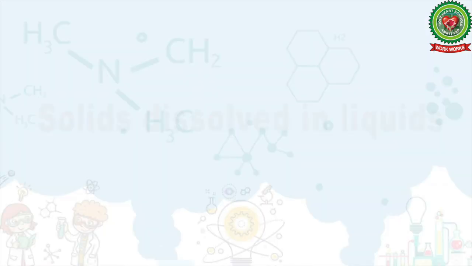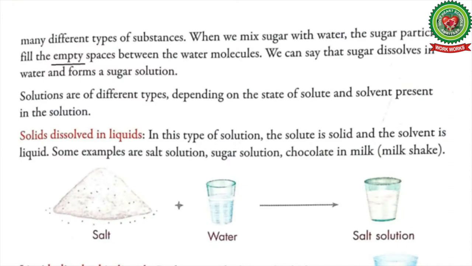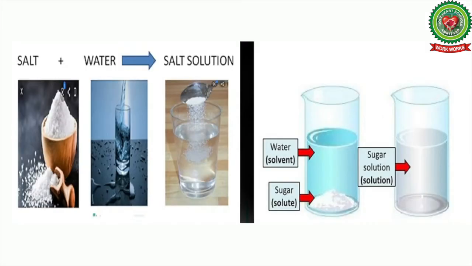Number 1 is solids dissolve in liquids. Students, in this type of solutions, solute is solid and solvent is liquid. Now let's take an example of salt and water. Salt plus water gives salt solution.